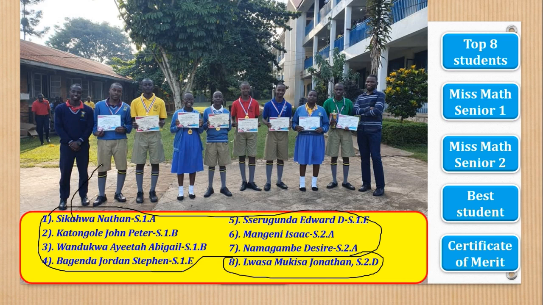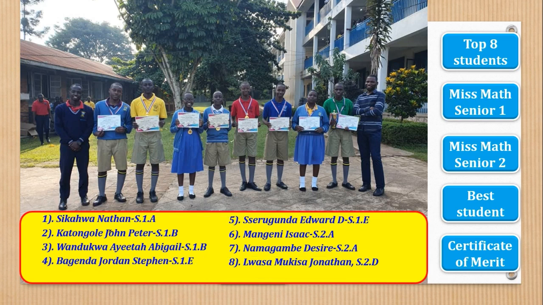The first one is the president of the mathematics club, followed by Sikawa Nathan, Senior 1A, then Katongoli John Peter, Senior 1B, then Ayeta Abigail, Senior 1B, then Bagenda Jordan, Senior 1E, Serugunda Edward, Senior 1E, Mangeni Isaac, Senior 2A, and Namagambe Desire, Senior 2A, and lastly Rasa Muksa Jonathan, Senior 2D.